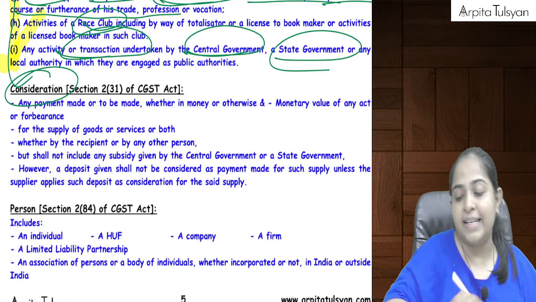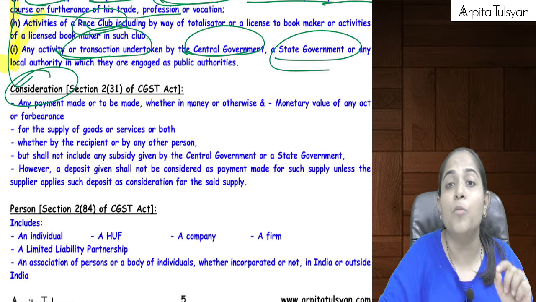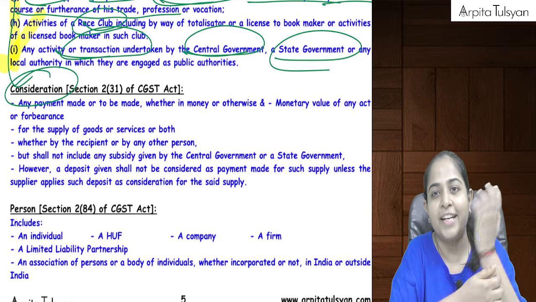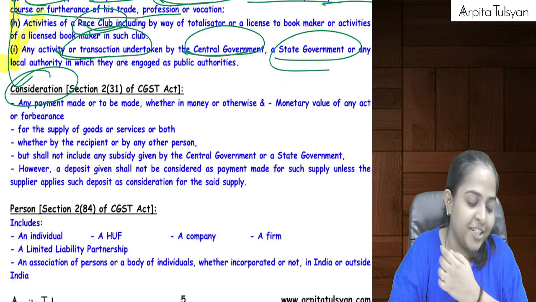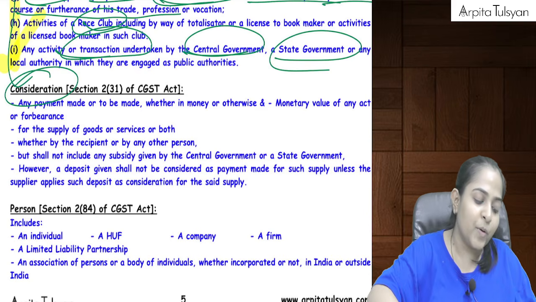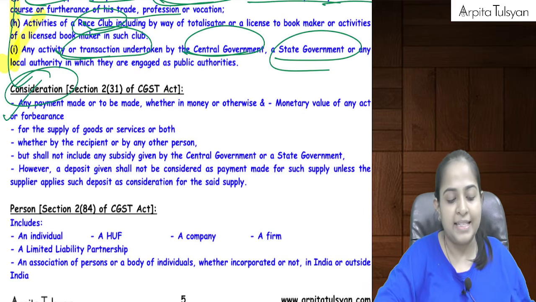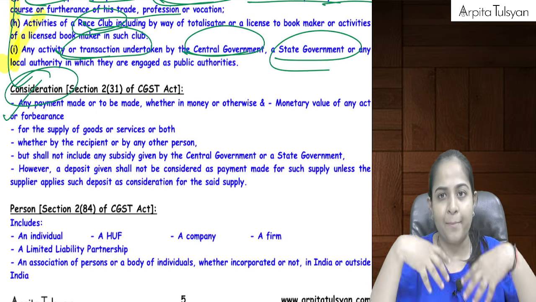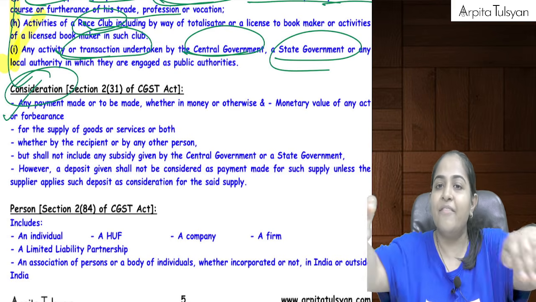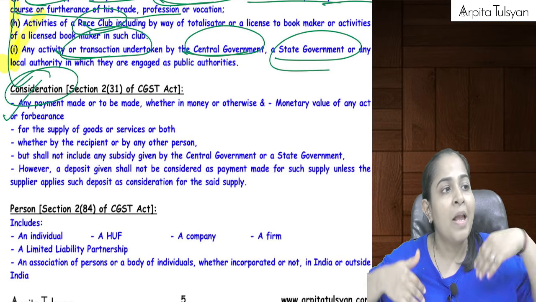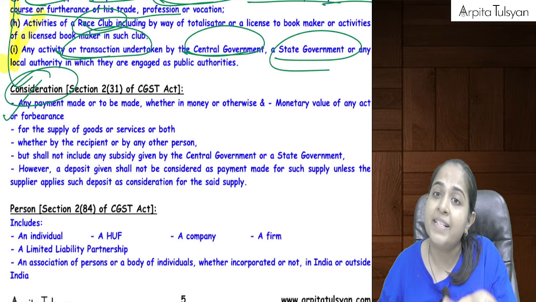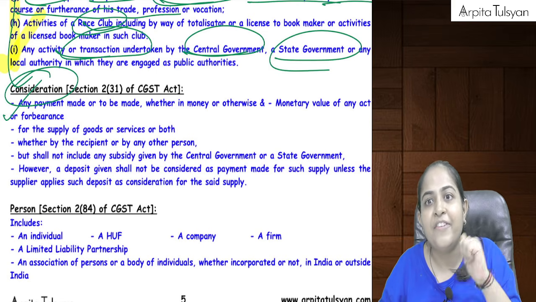Okay, the next term that we need to understand here is the term called consideration. Consideration word you must have already studied in your initial levels, in your CA Foundation, while doing your contract act, maybe in law. So what is consideration? Let's say for example, if I am providing you some goods or some services, can we say you would have given some consideration to me? Let's say if I am providing you lectures, you would have paid fees to me. Even that fees is the consideration.